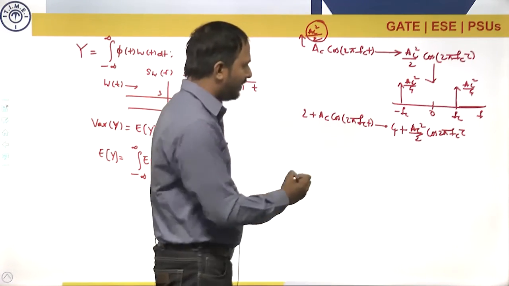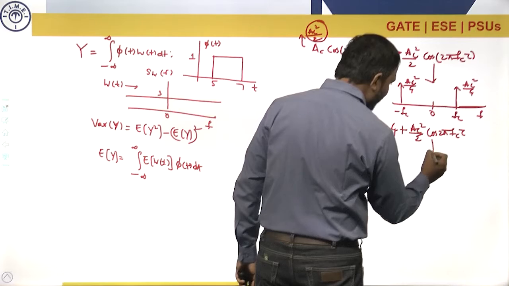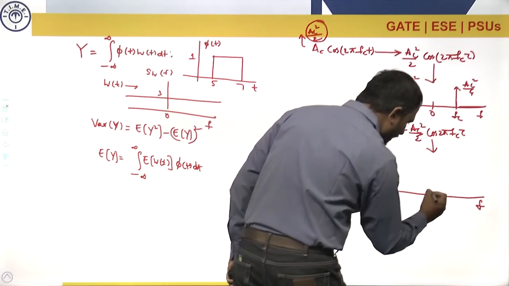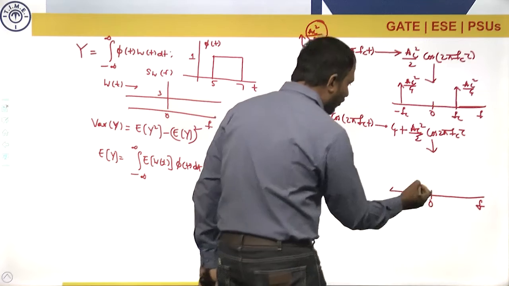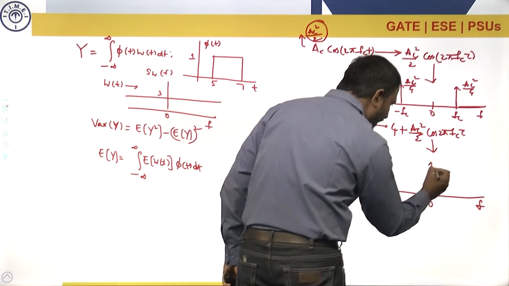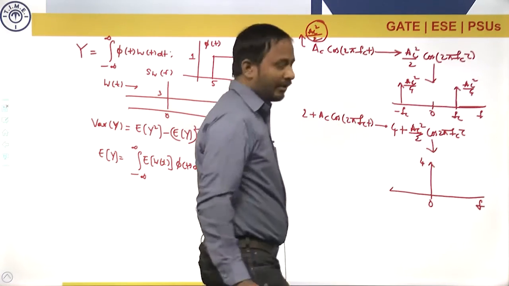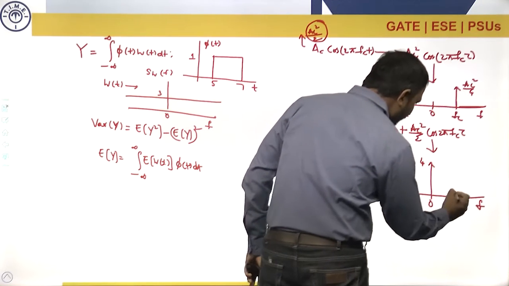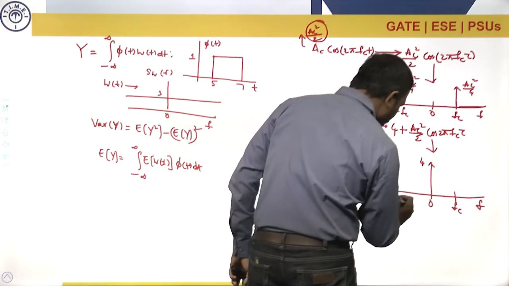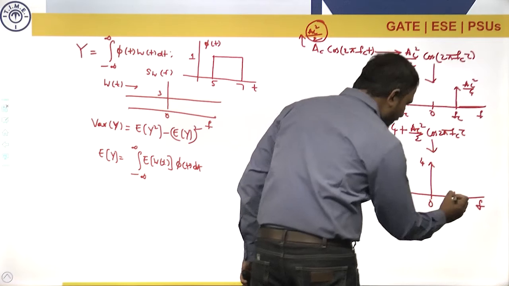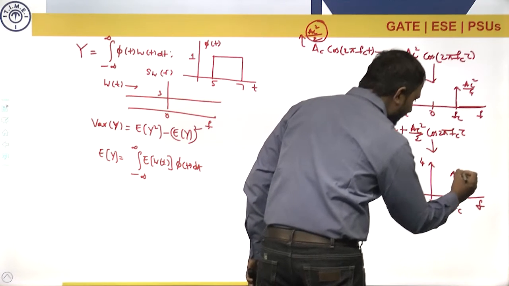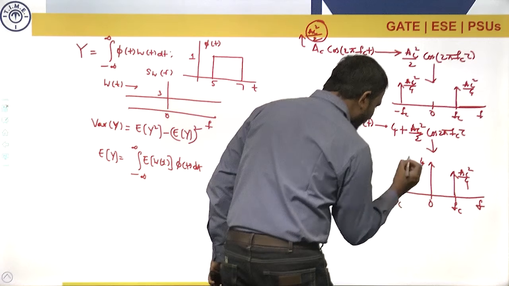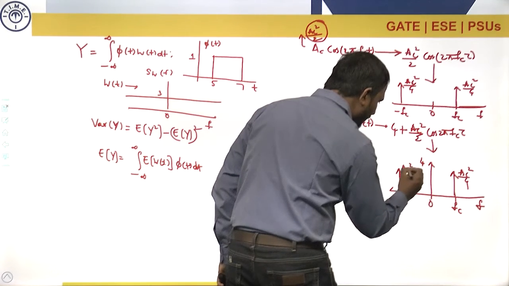This is the autocorrelation function. If I want to calculate the power spectral density, it is given by the Fourier transform. Fourier transform of 4 is 4 delta f. So there will be an impulse of area 4 at 0, and again two impulses, one at fc, the other at minus fc, as we have seen in the previous case, Ac square by 4 each.